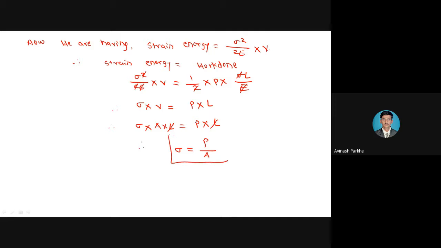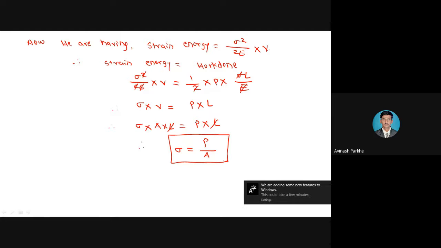And this final formula represents the stress due to the gradually applied load. It means if your rod or your member is subjected to the external load P, and that load is considered as a gradually applied load, then the stress value can be calculated by using the formula sigma is equal to P upon A.